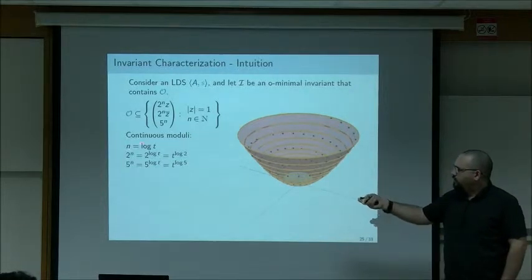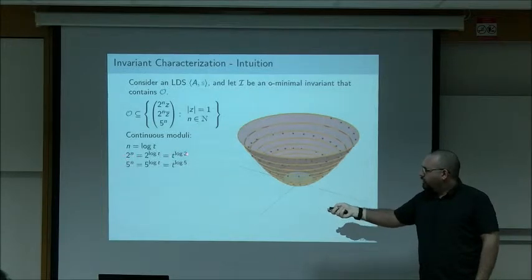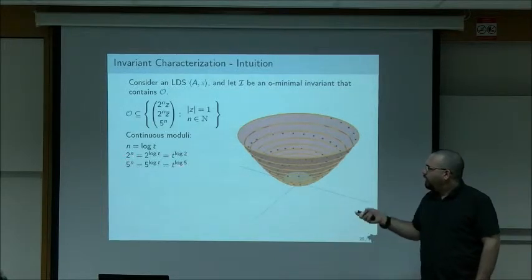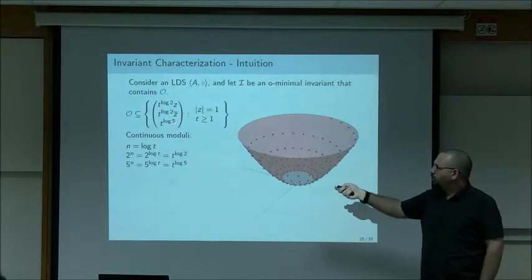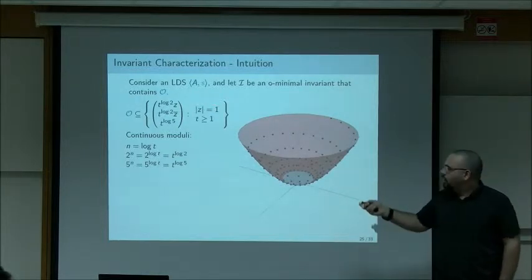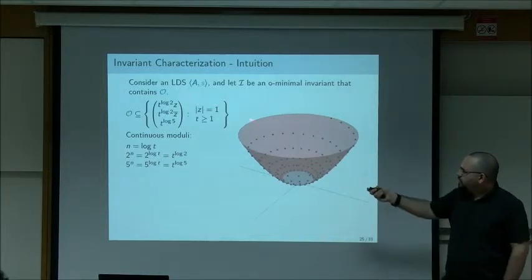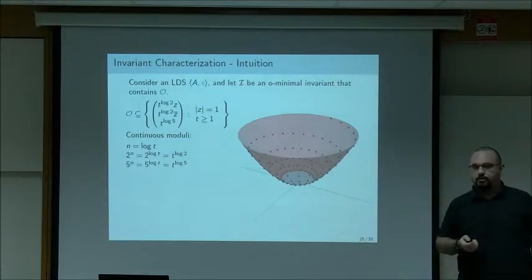We write n equals log t for some real number t. And then 2 to the n becomes t to the log 2. 5 to the n becomes t to the log 5. And we can write that the orbit is in the set t to the log 2, t to the log 2, t to the log 5 times z, z bar, 1, where z is a complex number of modulus 1, and t is just a real number. And this set defines this bowl-shaped thing, which we call trajectory cone.